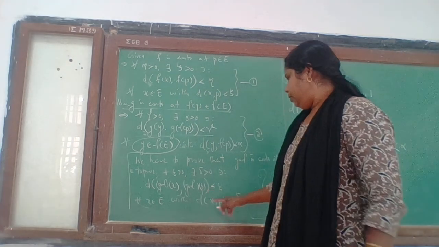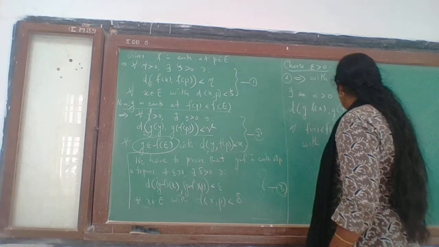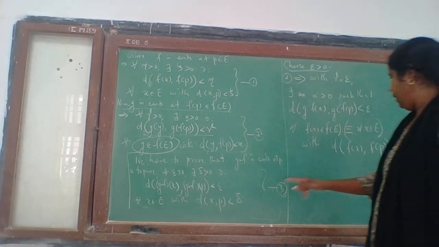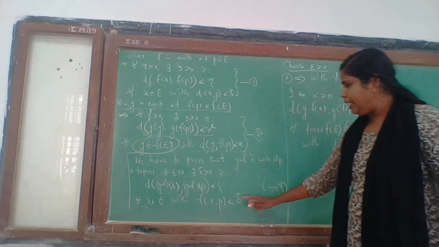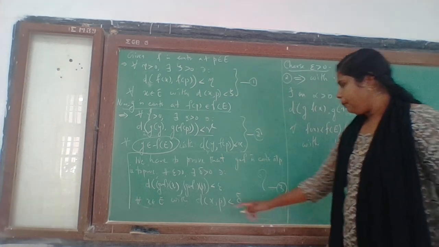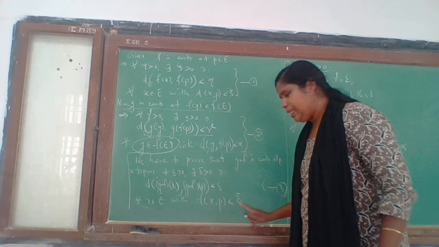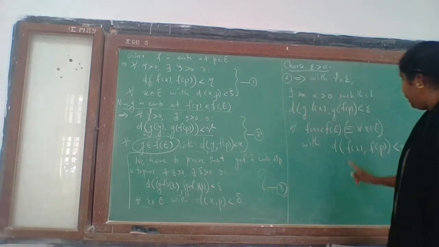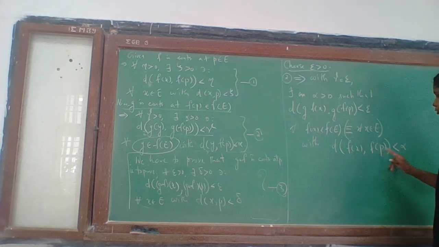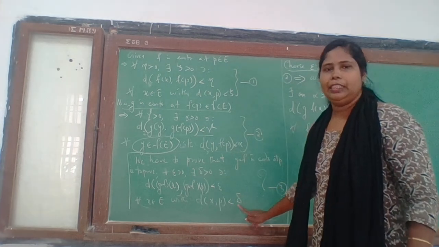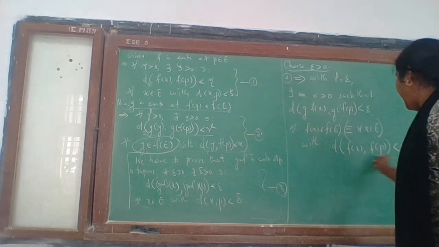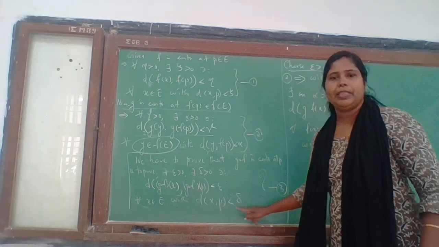Okay, so in order to get this, it happens whenever d(x,p) < delta. So if we find some delta positive such that whenever d(x,p) is less than delta, then d(f(x), f(p)) is less than alpha. So can we get a delta positive such that this happens provided d(x,p) is less than delta?